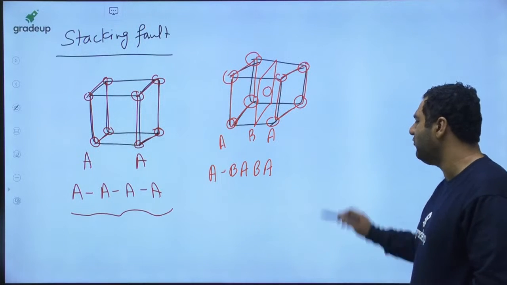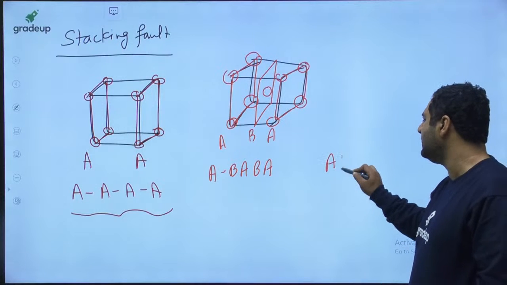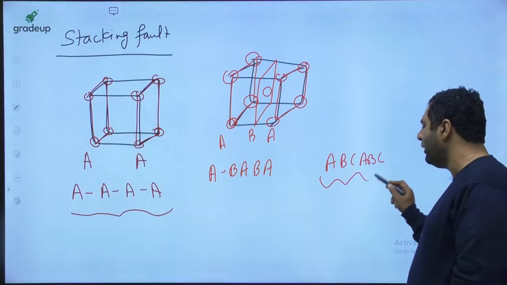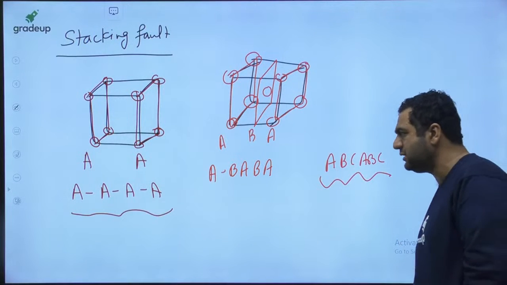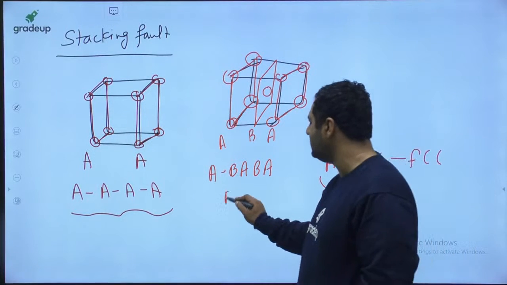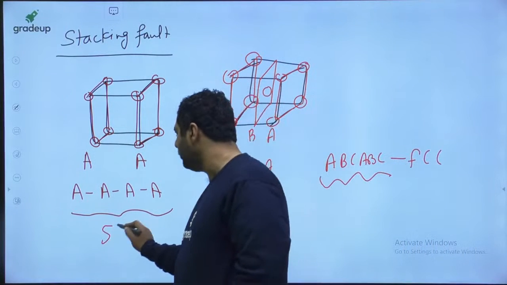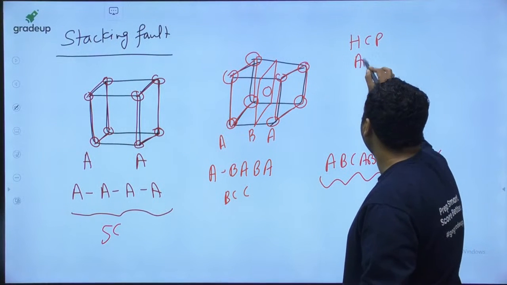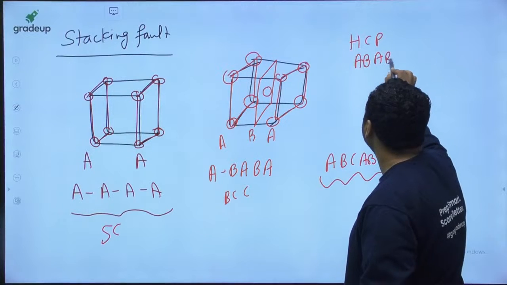Similarly, when you find it for FCC it will come out to be ABC. You need not go into how you will get ABC. Similarly, this is for FCC, this is for BCC, this is for simple cubic, and for hexagonal close pack it will be AB again.